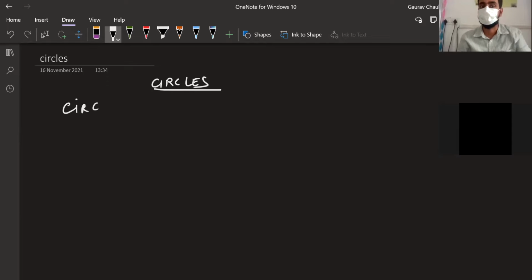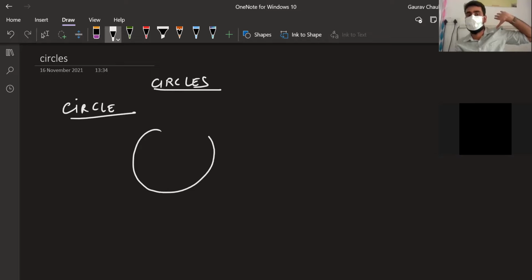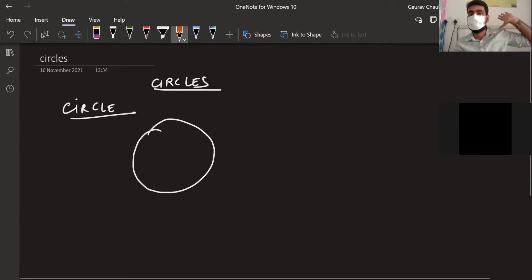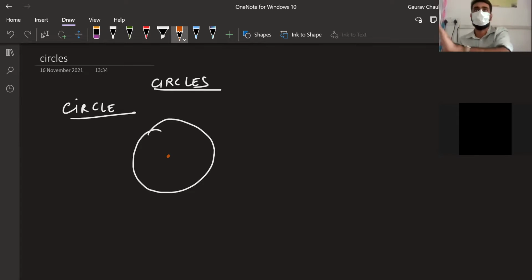So tell me, guys, what is the definition of a circle? Question is open. Yes, Dikshit. Perfect. That's good enough. Collection of all points which are at a fixed distance from one fixed point, or which are at the same distance from one point. All of these definitions are okay.